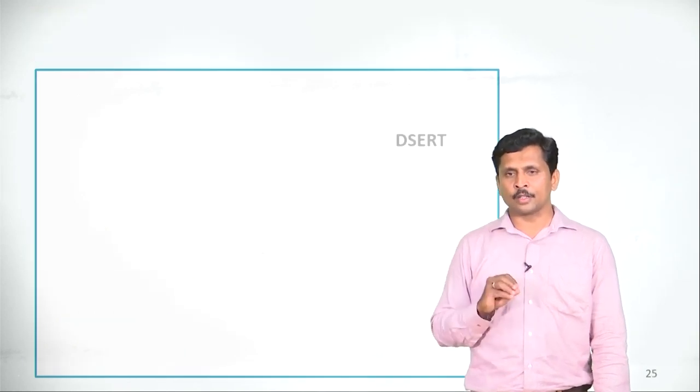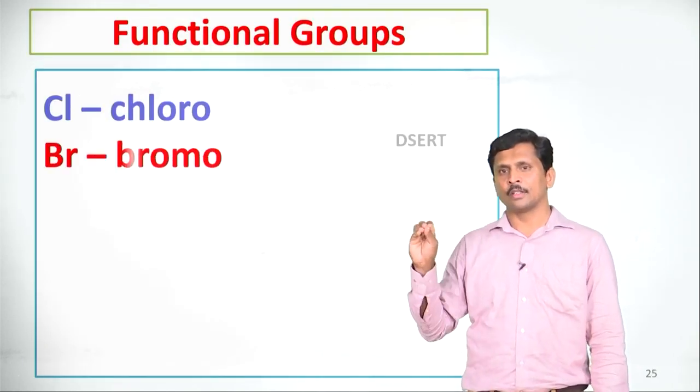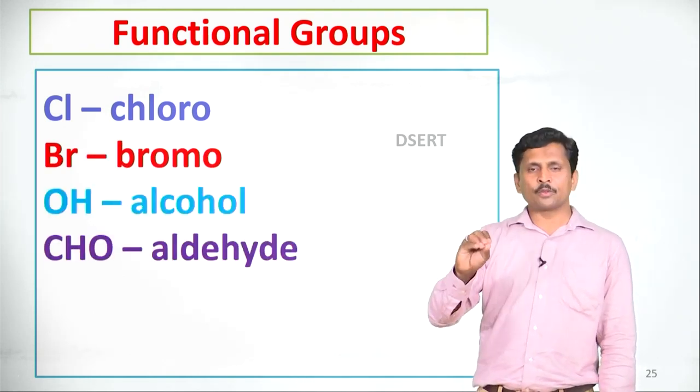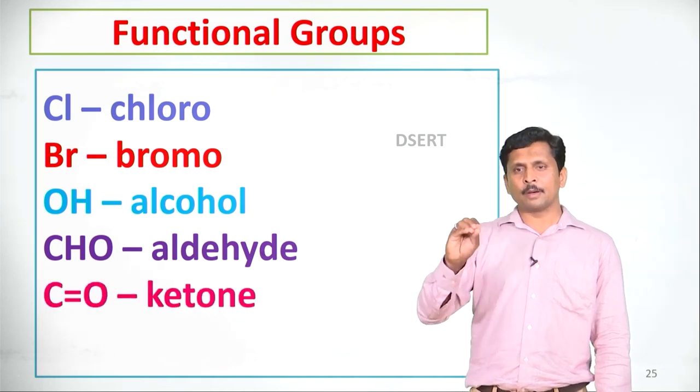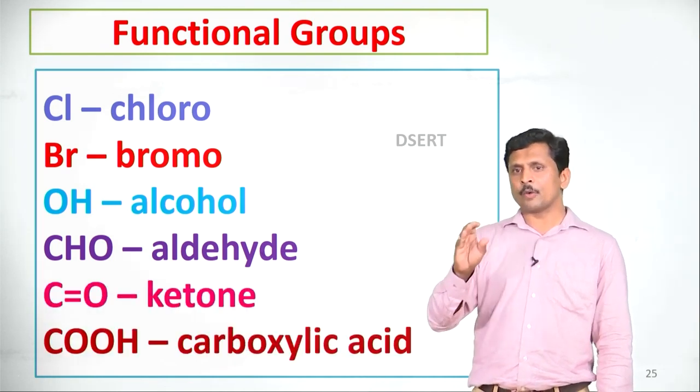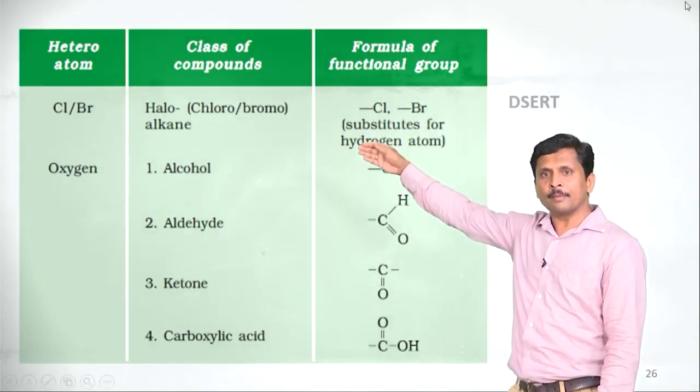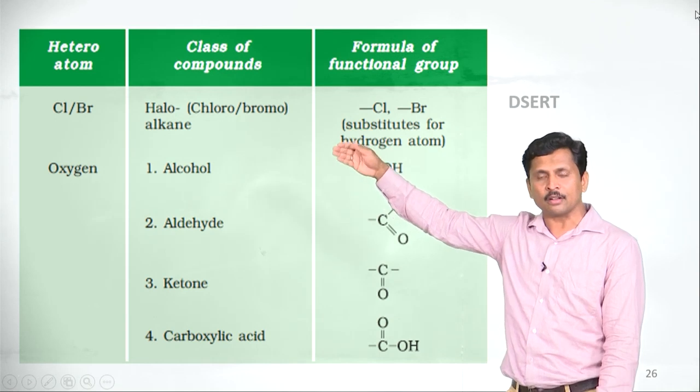Let us discuss some functional groups. Cl means chloro, Br means bromo, OH means alcohol functional group, CHO means aldehyde functional group, C double bond O means ketone, COOH means carboxylic acid. Let us see the table. The first column has the heteroatom like chlorine, bromine or oxygen.